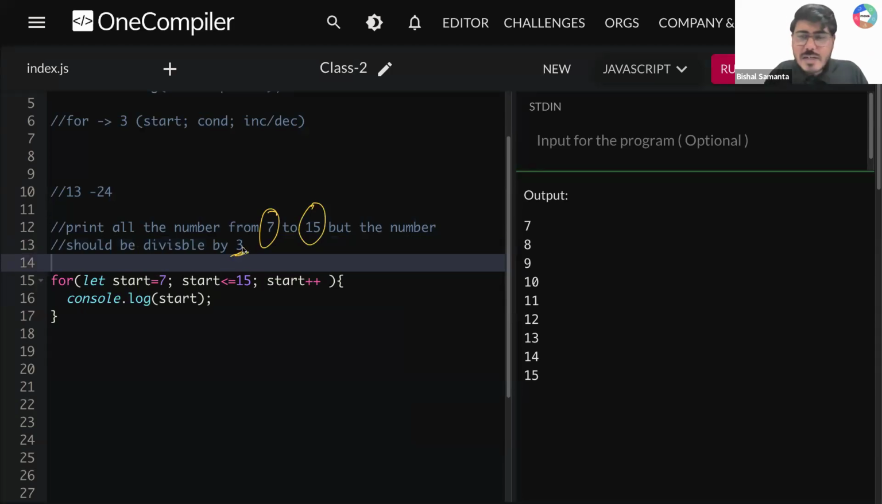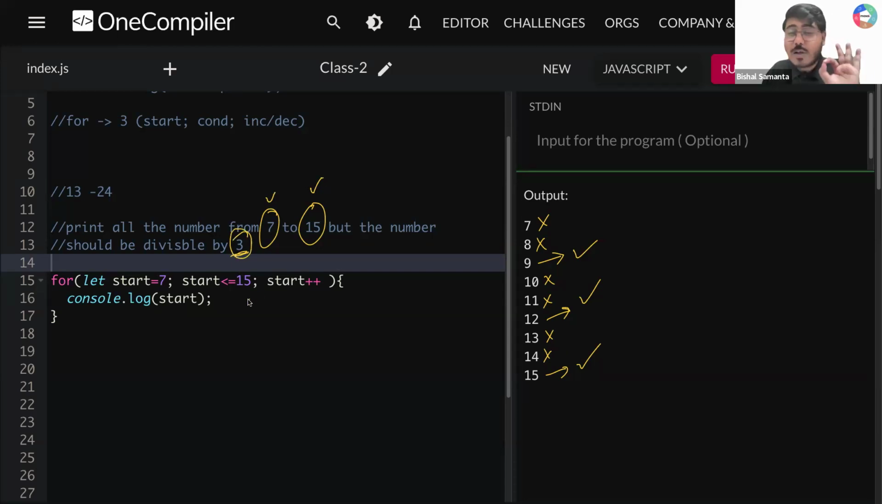I don't need to print all the numbers. I don't need to print 7. Why? Because it is not divisible by 3. I don't need to print 8. But am I supposed to print 9? Yes, because it is divisible by 3. Okay, now 10, again not. 11, again not. 12, yes, again I need to print 12. Okay, 13 not, 14 not, 15, yes. So what I have to print? I have to print all the numbers from 7 till 15 which are divisible by 3.